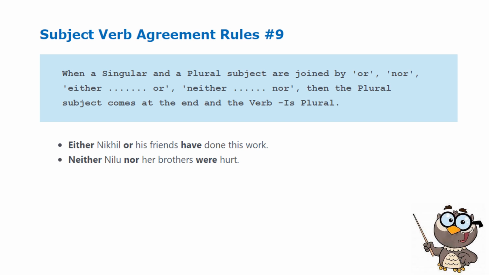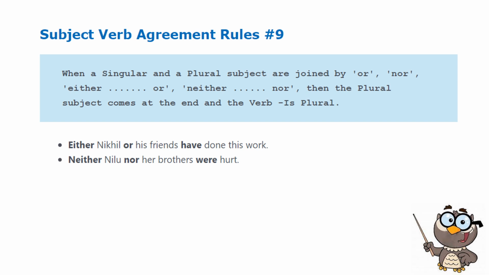Examples: either Nikhil or his friends have done this work. We have two subjects in this sentence: Nikhil and friends. Since the second subject, friends, is nearer to the verb, that is the subject that has to agree with the verb.